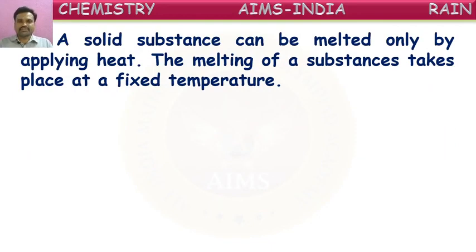A solid substance can be melted only by applying heat. Yes, only by applying heat can we convert a solid substance into liquid form. The melting of a substance takes place at a fixed temperature. So whatever the solid is, it should be heated to a certain temperature. Then only it starts converting into liquid form.